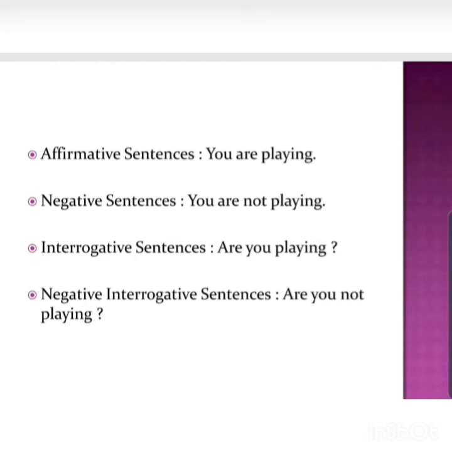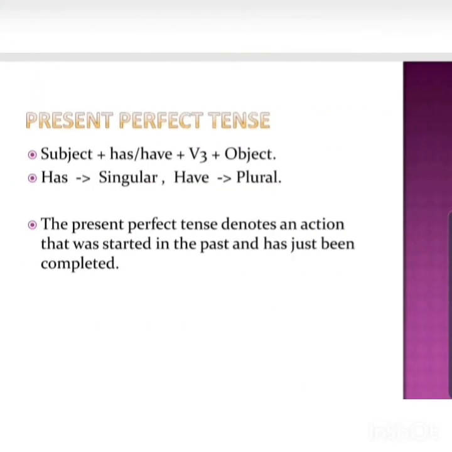That means you are asking the reason why you are not playing. Are you not playing? Come on, let's play. So all these sentences can be used in the continuous sense. You are playing, I am playing, he is playing. So is, am or are depending upon the subject. Understood? Now next is the present perfect tense.